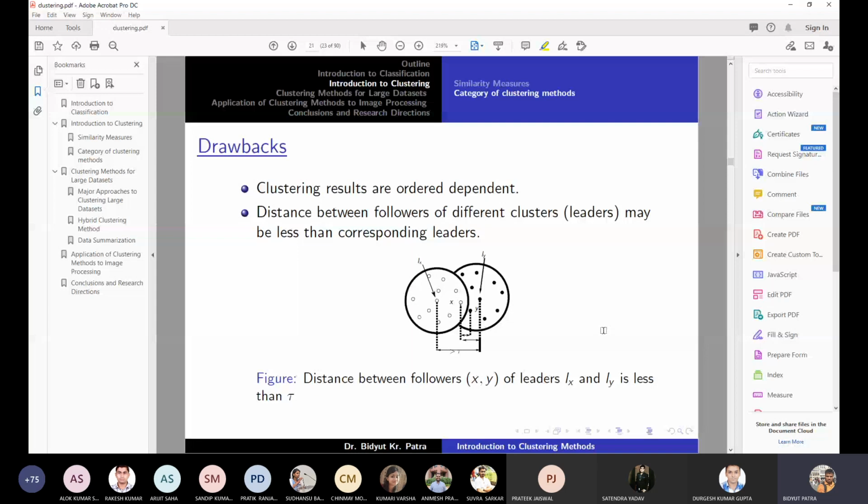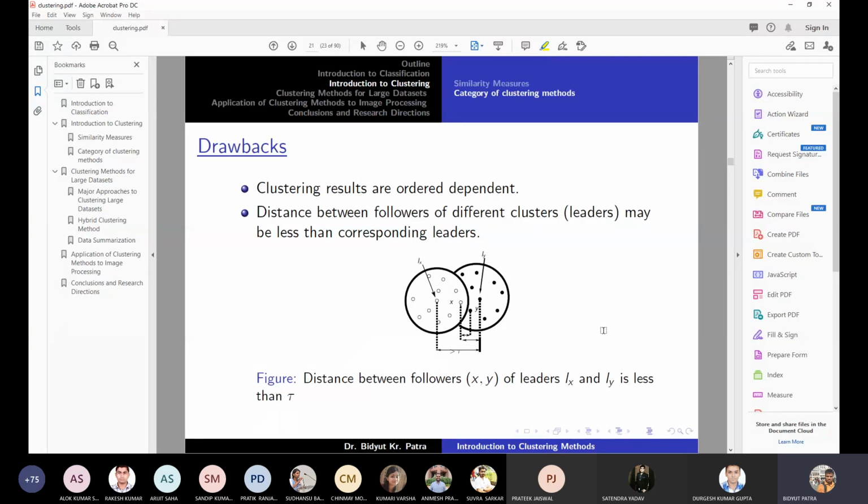So clustering results are order dependent. That means if we apply the clustering method starting from the first point to the last point, and your friend starts the same clustering approach taking the middle point and moves forward or backward, then what will you get?